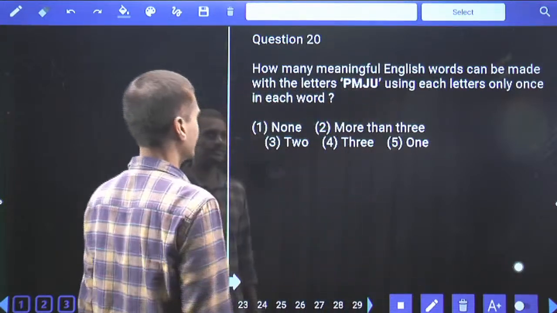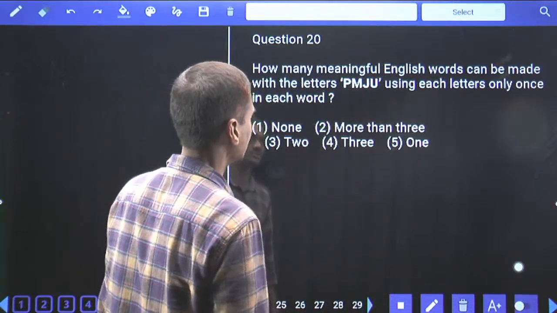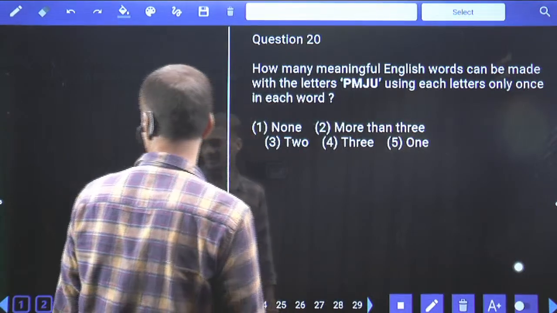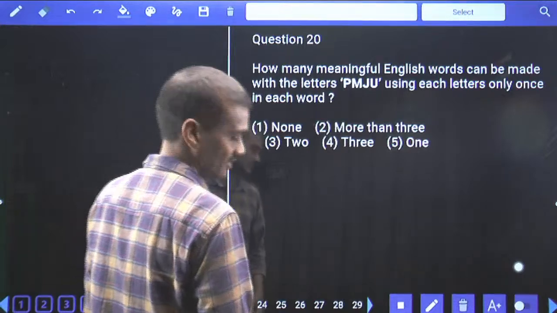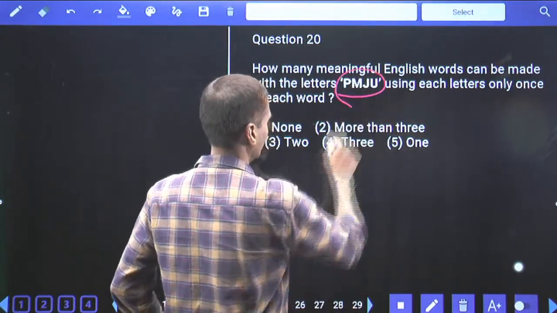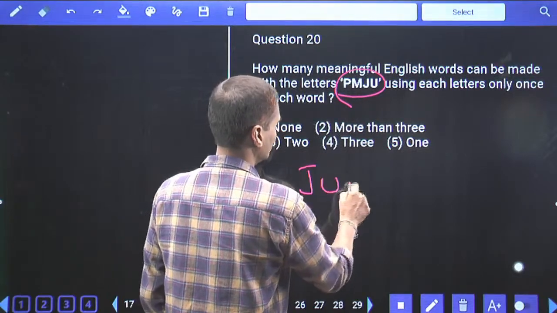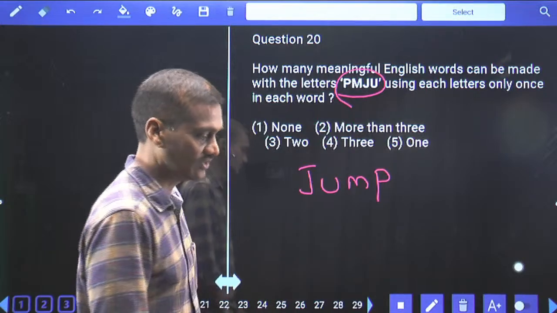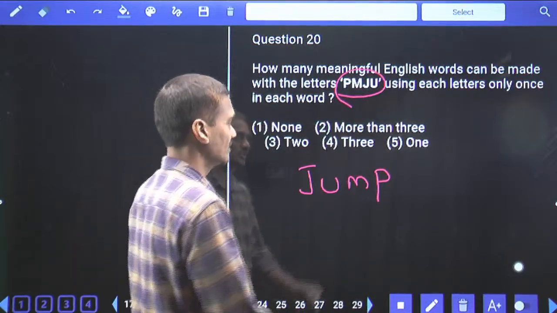Then coming to 20th. How many meaningful English words can be formed with the letters P, M, J, U? Tell me any answer here. What is the word that can be formed? J, U, M, P, jump is a word that can be formed. Anything else that can be formed here? No. Hence only one word can be formed. Choice 5 is the answer, jump.